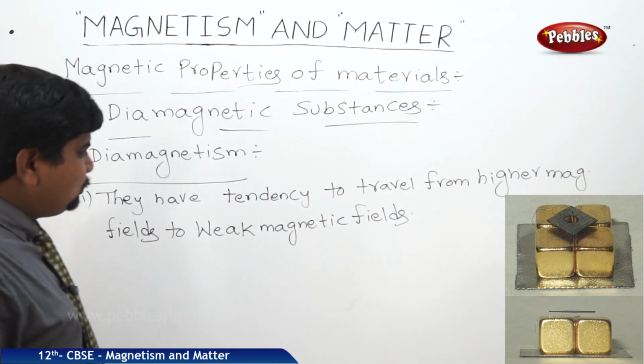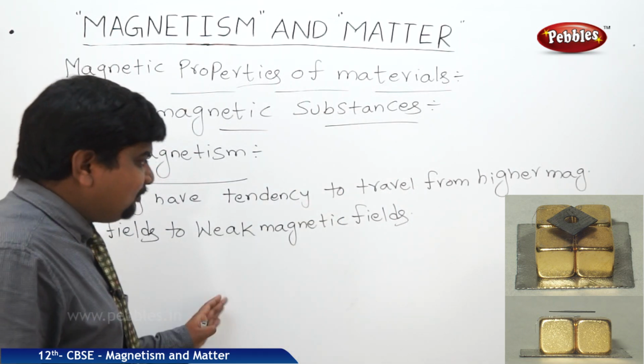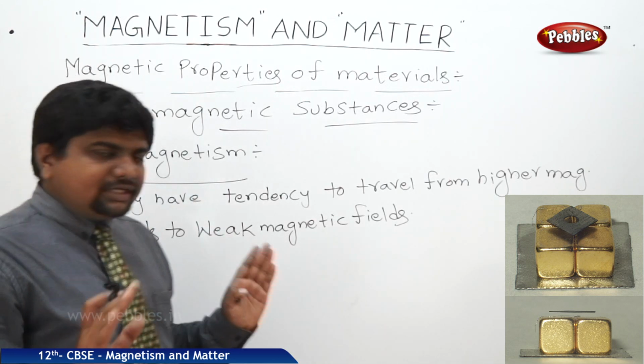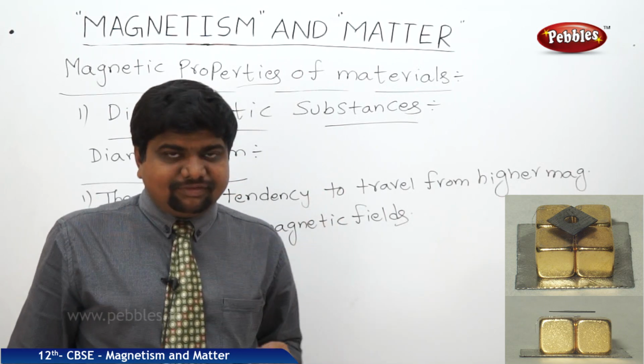So this is the first important point to observe the diamagnetic behavior of the substances.